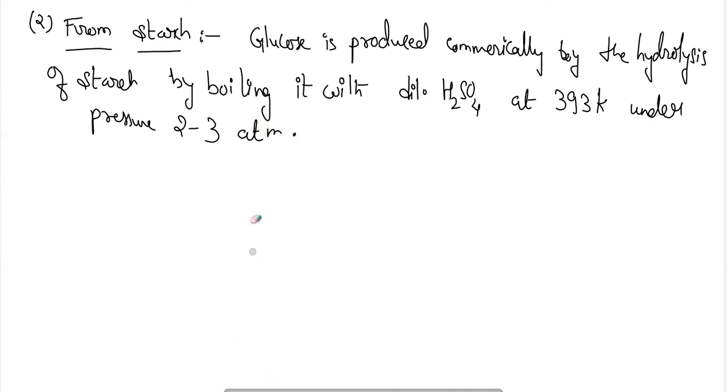Okay, sorry, not 2 to 3 atm, it is 2 to 3 bar. Under pressure 2 to 3 bar.